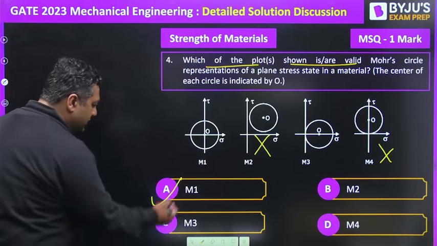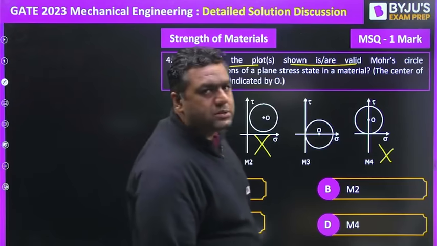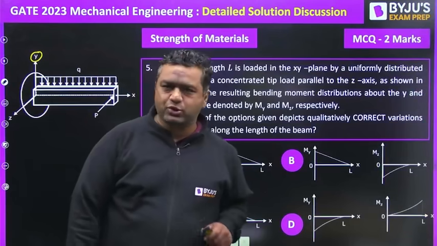So the answer for this is going to be A and C. A and C will be the right answer. So let's see question number 5.